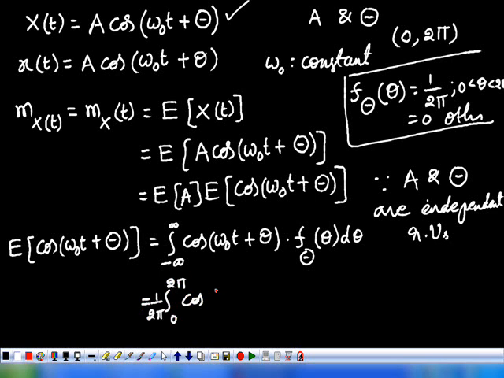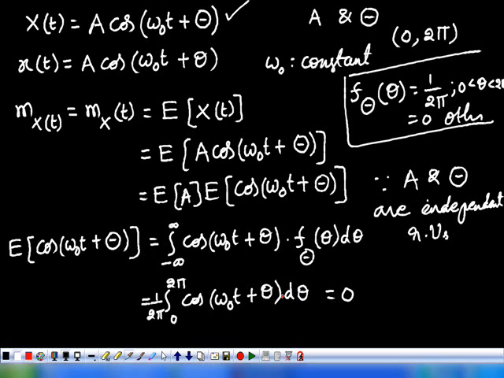The integral of cos(omega naught t plus theta) d theta is equivalent to how much? The area under cosine over a period is 0. So therefore this value is 0.